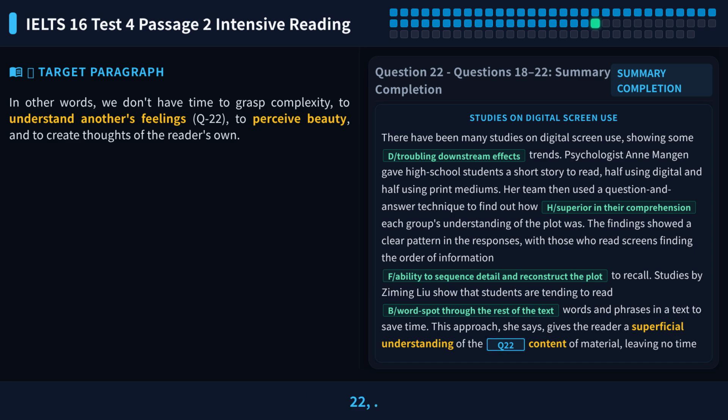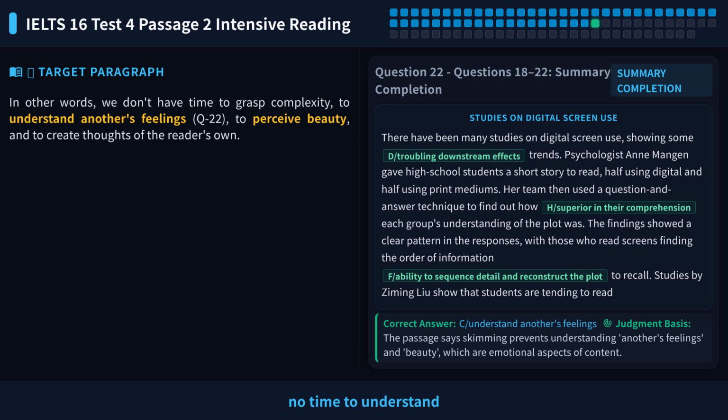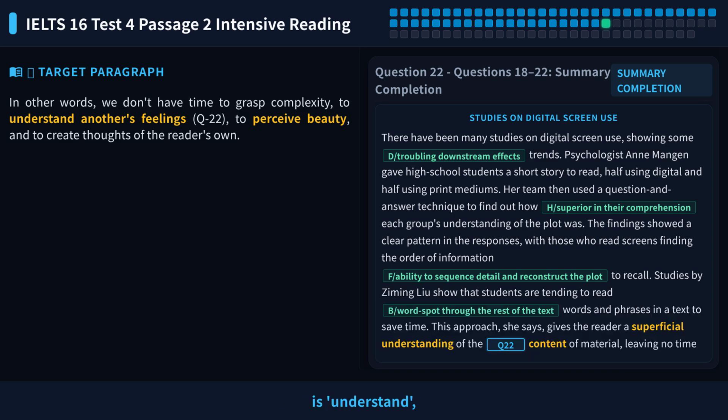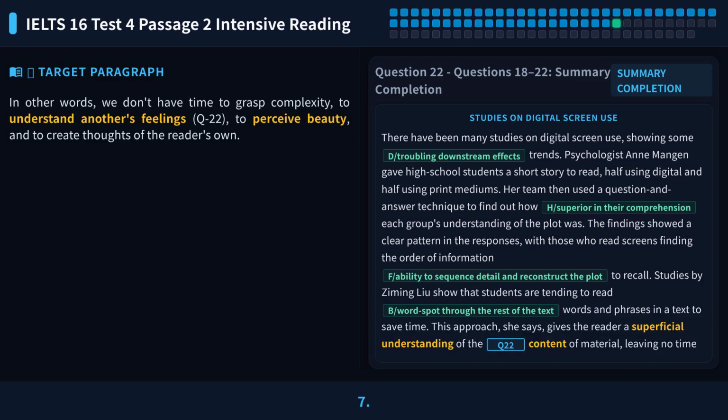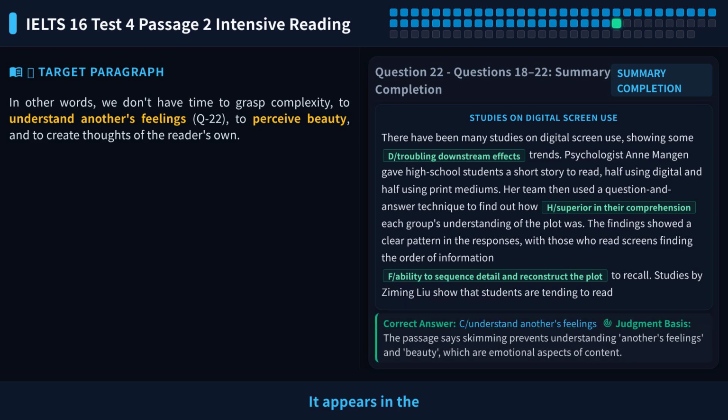Let's look at question 22. The statement says skimming leaves no time to understand another's feelings, and the blank is right after "understand". Before the blank is "understand", and after it is "to perceive beauty". So the blank should be a noun phrase that goes together with "beauty". Let's locate paragraph 7. Find the word "understand". It appears in the phrase "to understand another's feelings."